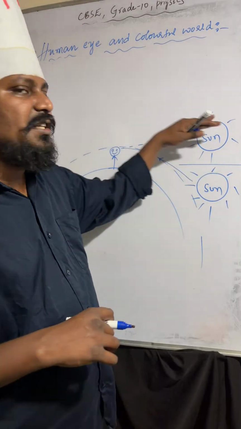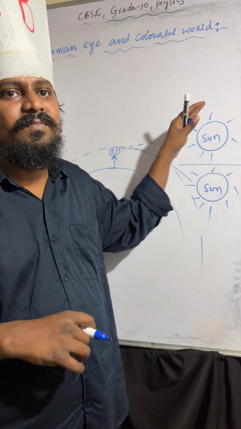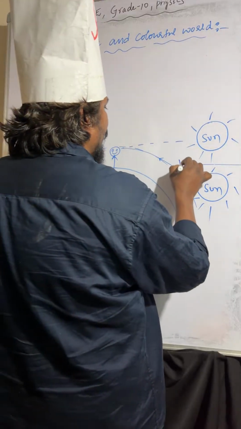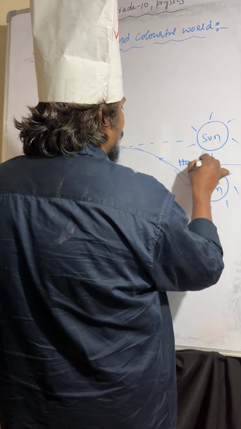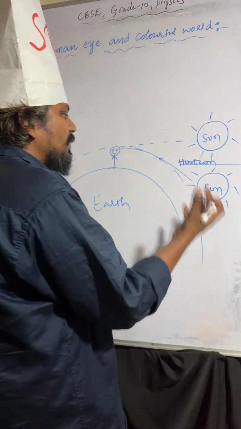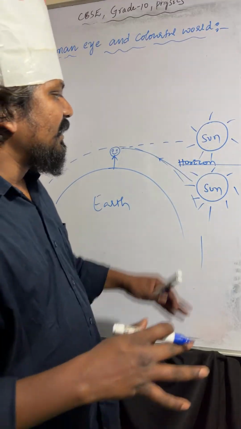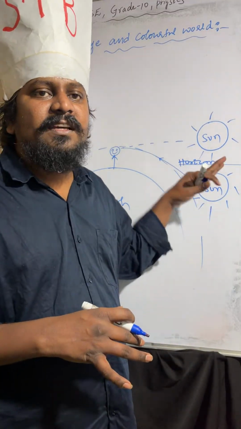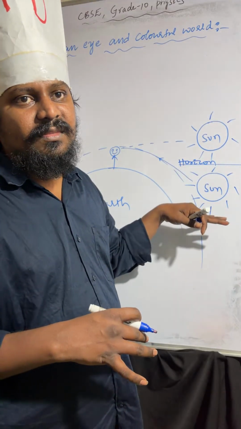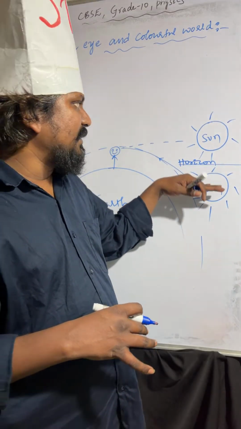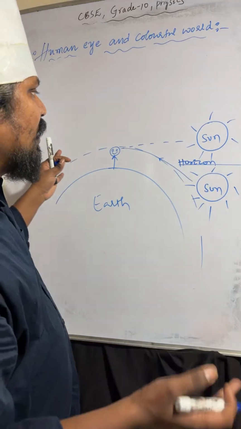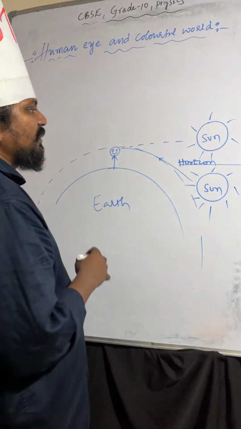So the sun's position appears above the origin due to atmospheric refraction.